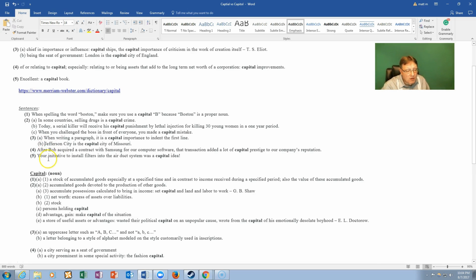Number 5, your initiative to install filters into the air duct system was a capital idea, or excellent idea. In other words, initiative means you did something that you just thought was important and you did it on your own and it was a good thing to do.